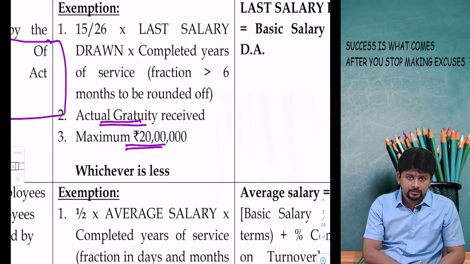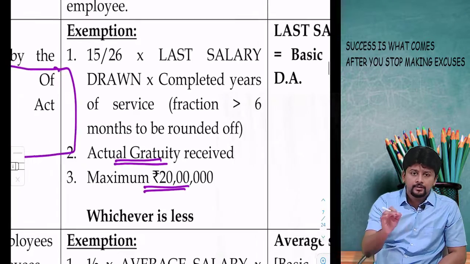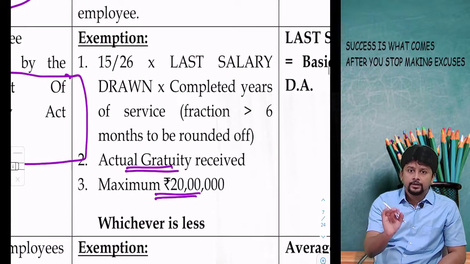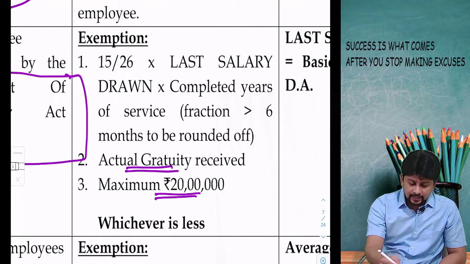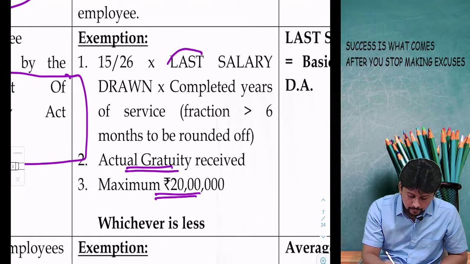First point is actually something important. 15 by 26 into last salary drawn into completed years of service. Last salary drawn, which means the last month salary.